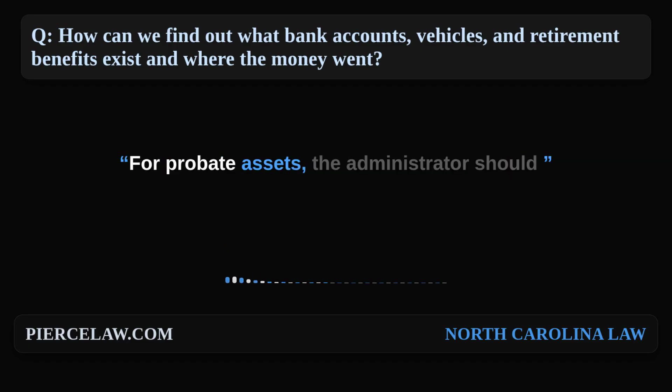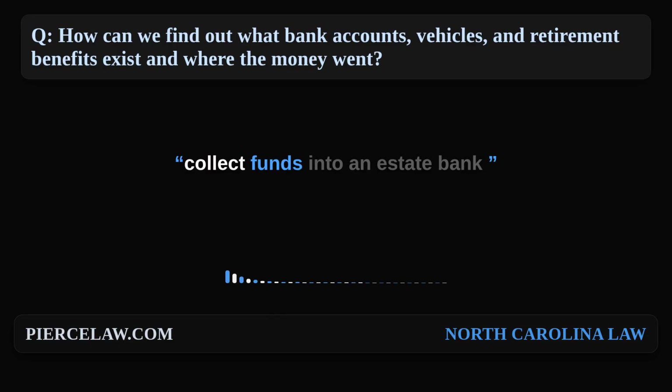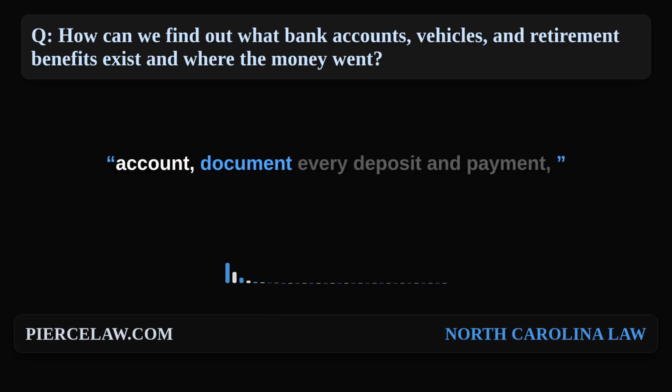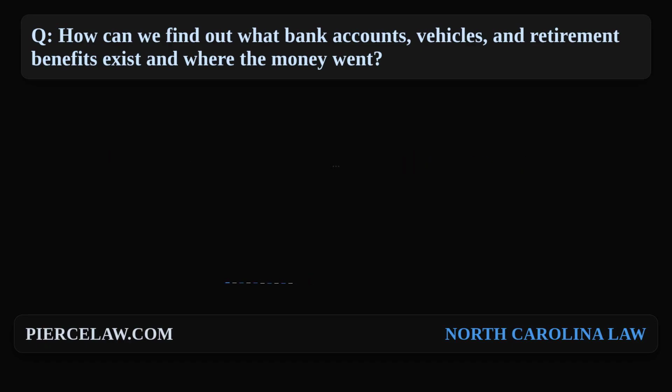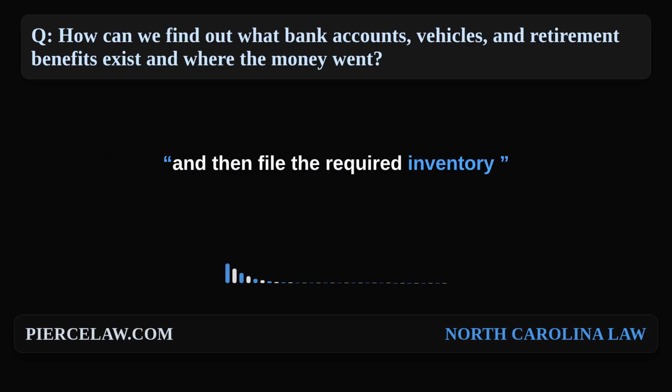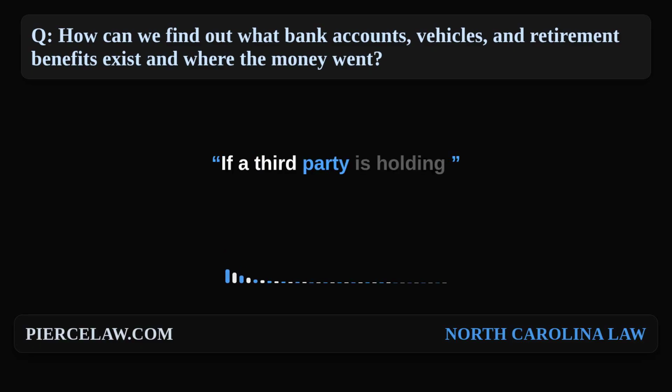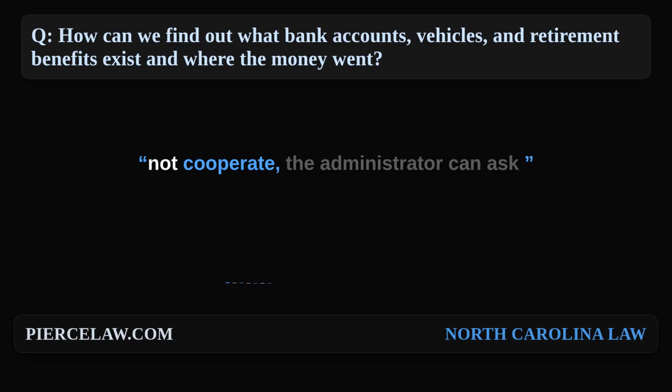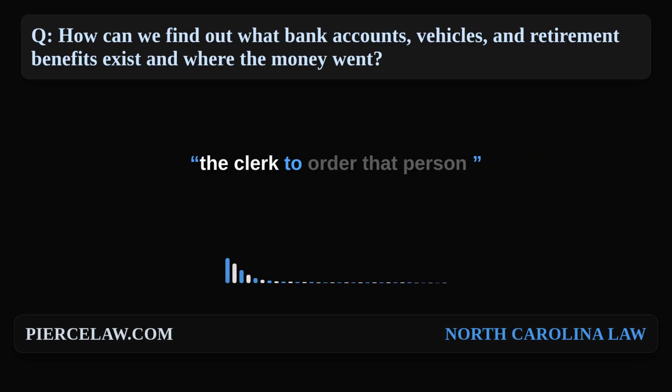For probate assets, the administrator should collect funds into an estate bank account, document every deposit and payment, and then file the required inventory and later accountings so the court file shows where the probate money went. If a third party is holding estate property or records and will not cooperate, the administrator can ask the clerk to order that person to appear, be examined, and produce the assets or records through a proceeding to discover assets.